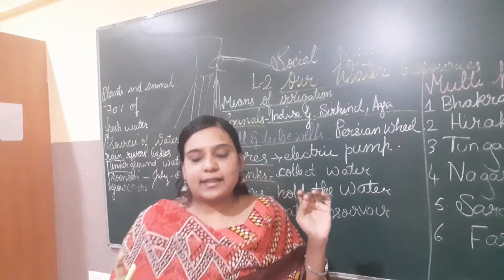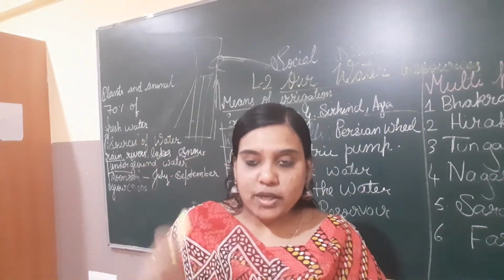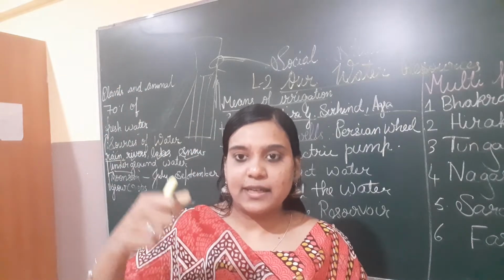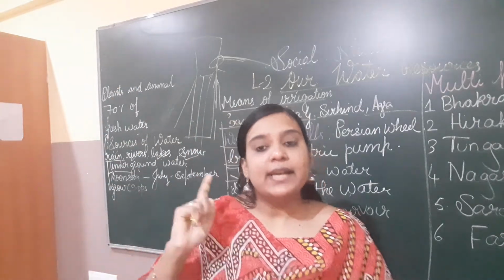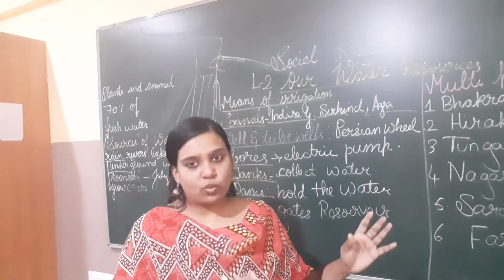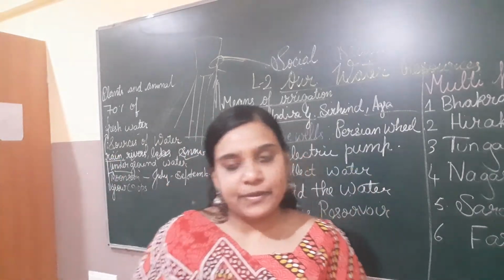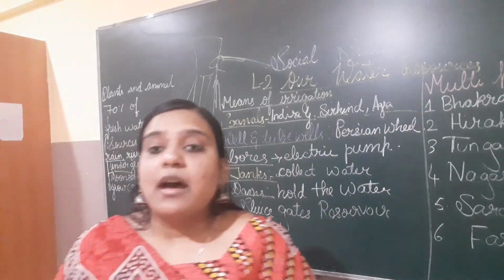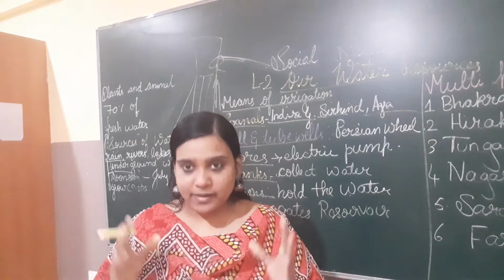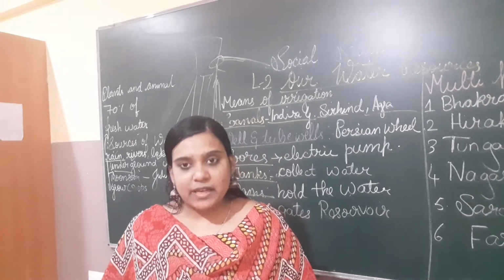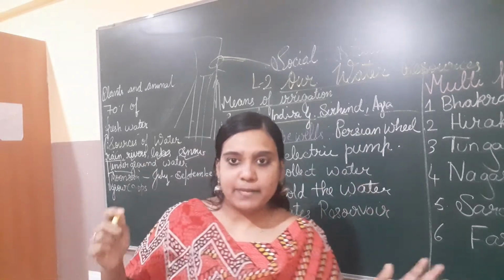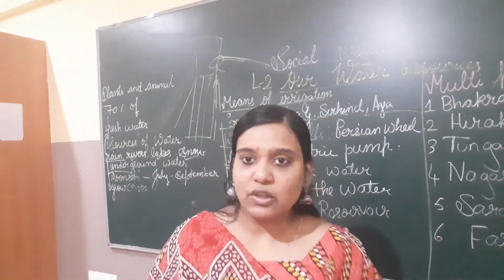These sluice gates are used whenever they release the water; they will lift the sluice gate. It is also a mechanism. They will lift the sluice gate, push out as much water as they want, and then close the gates. So what is the purpose of dams? Whatever water is collected should be stored and preserved, and whenever it is needed, they open the sluice gate, the water goes to the destinations, and they close it.